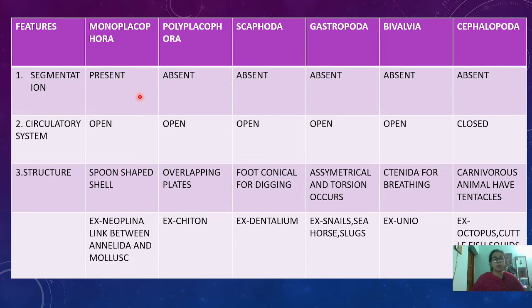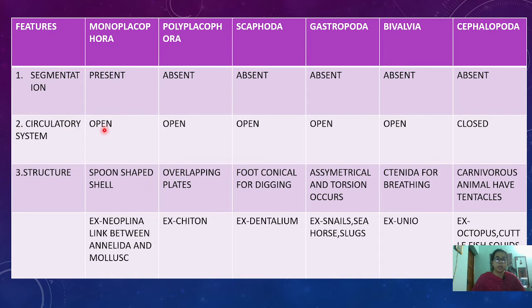Why am I saying so? Because in the previous phylum, Arthropoda, the body shows segmentation, and annelids also show segmentation. As they resemble the annelids a little, they are known as the ancestral form of the Mollusca. In the rest of the classes, segmentation will be absent.